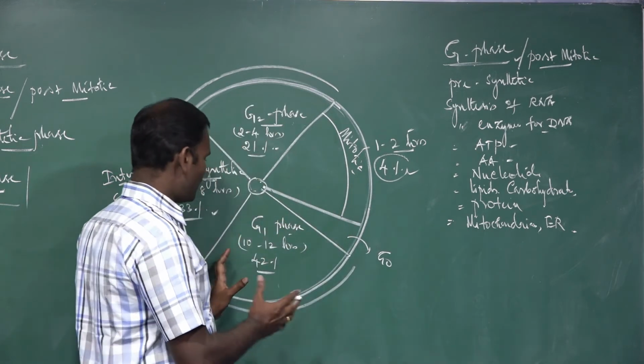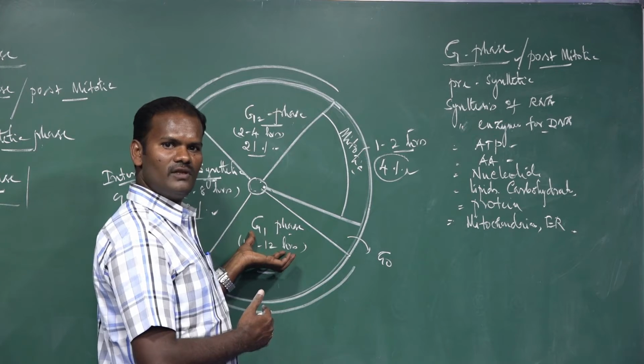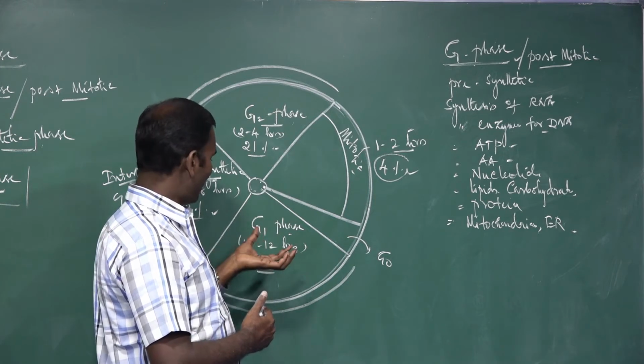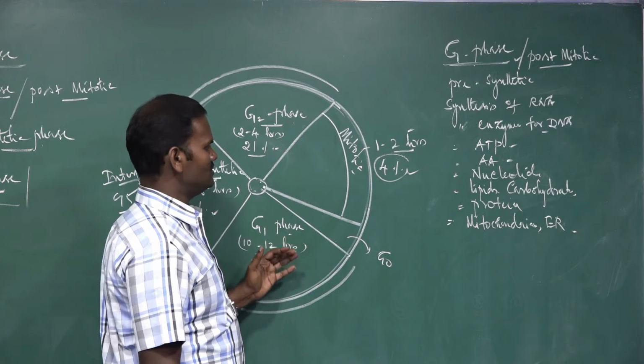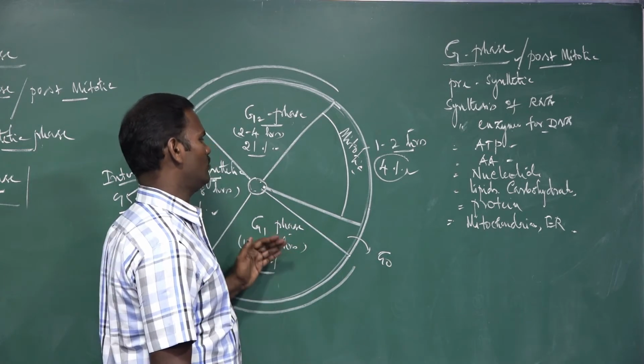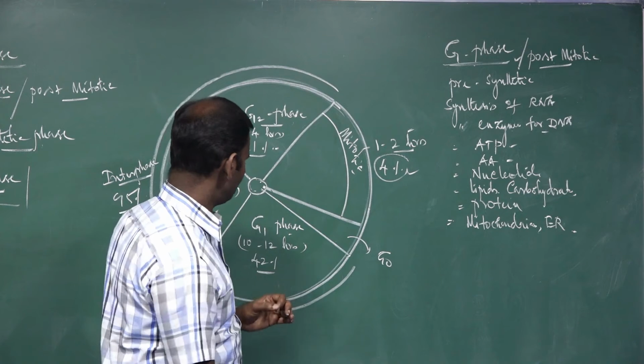So it is a metabolically active phase, actively involved in the synthesis of RNA, enzymes, amino acids, nucleotides, lipids, carbohydrates and proteins. Everything takes place in this phase.